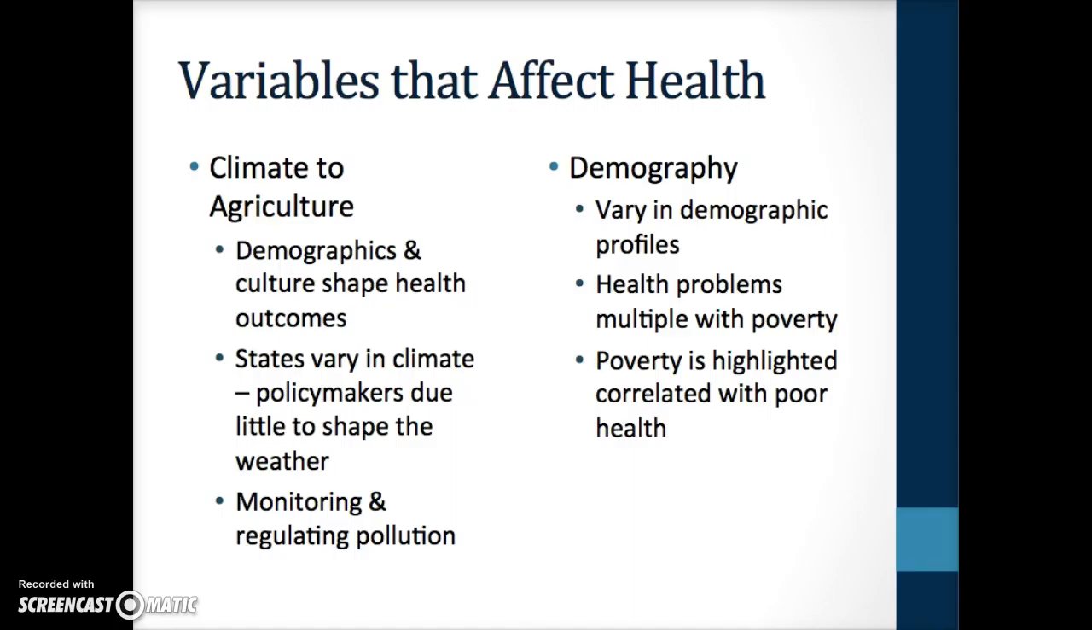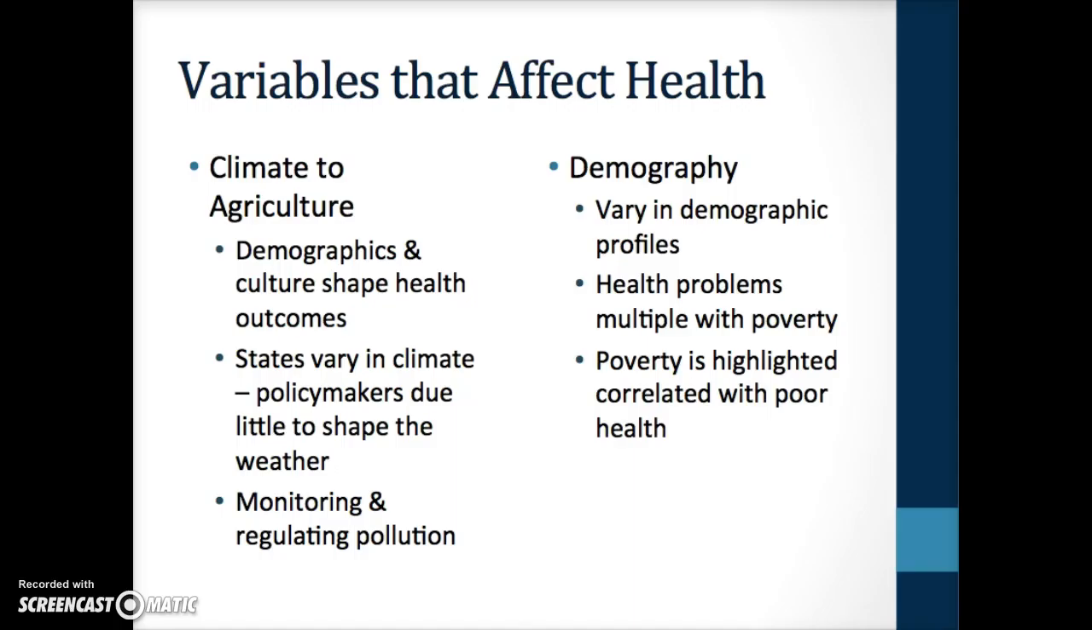Prior to any deliberative act on the part of policymakers, broad variables like demographics and climate have a role in shaping health outcomes. Sometimes policy and population variables are decidedly difficult to disentangle, while sometimes the connection between the two is crystal clear. At one of the most fundamental levels, states vary in terms of their climate. Policymakers can do relatively little to shape the weather and its attendant health effects. State policymakers do, however, have some latitude when it comes to monitoring and regulating pollution. The presence or absence of pollutants can have a profound effect on the health of populations.